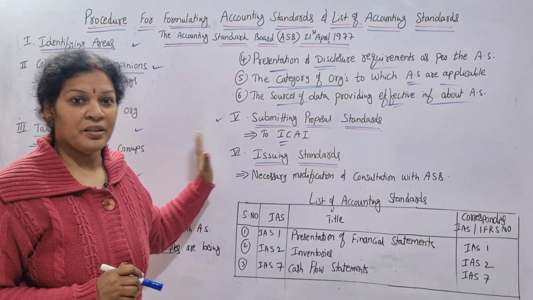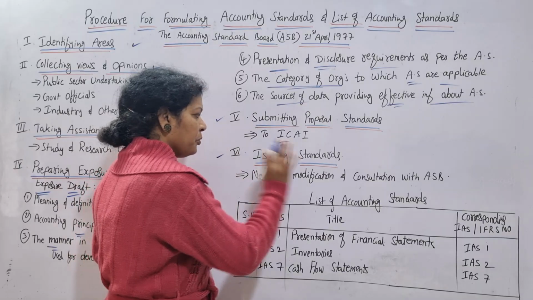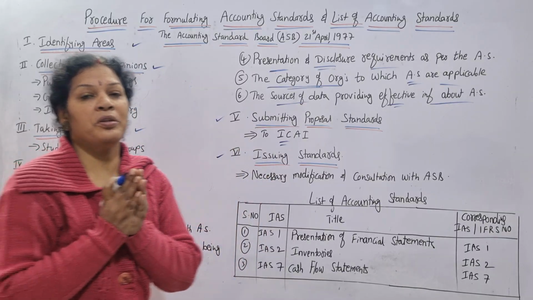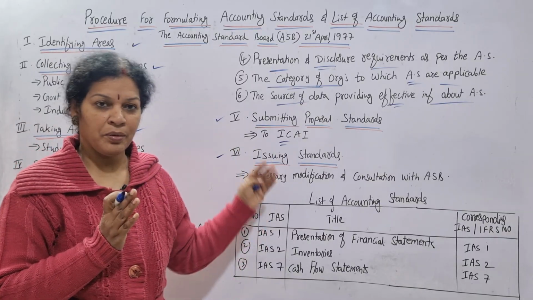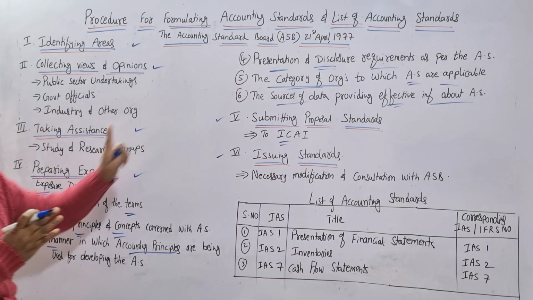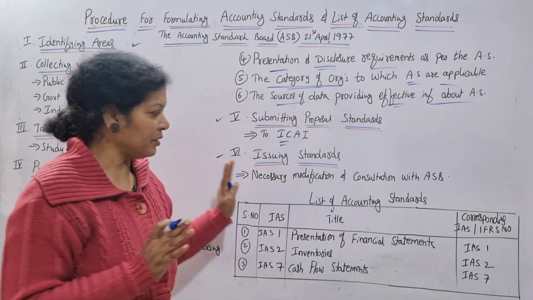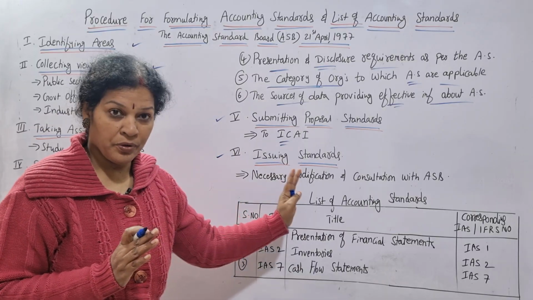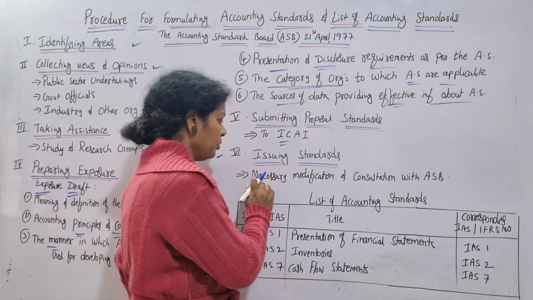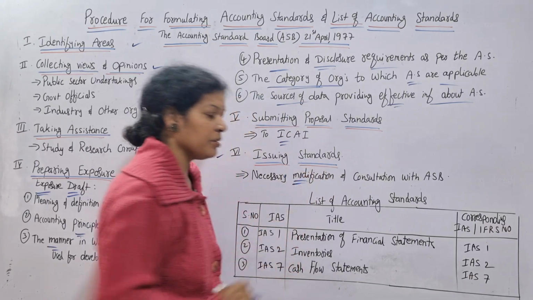Then after that, the last final stage comes, the 6th stage, that is issuing standards. But before issuing standards, ICAI has already gone through whatever is prepared in the exposure draft by the ASB. In the final stage, before issuing the standards, they discuss the necessary modifications.